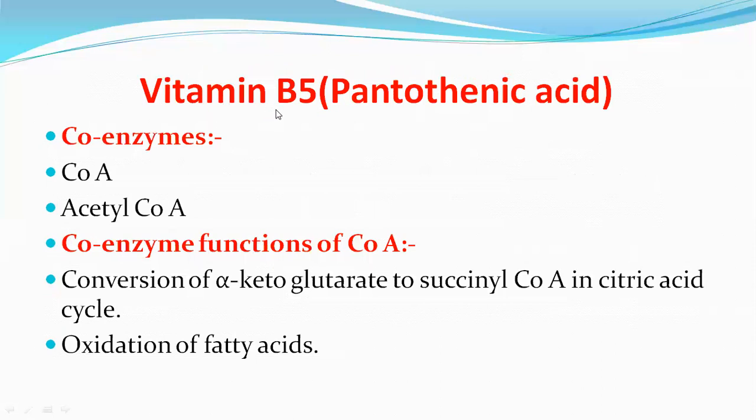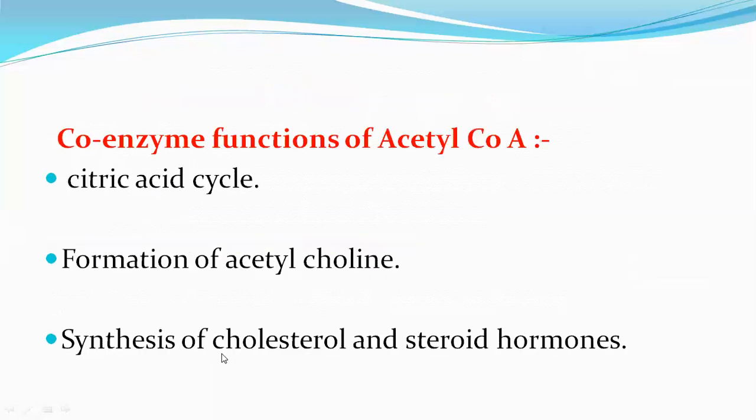Next one is vitamin B5. The chemical name of vitamin B5 is pantothenic acid. It has two coenzymes. Number one is coenzyme A or CoA, and the second one is acetyl-CoA. So coming to the coenzyme functions of CoA, it acts as a coenzyme in the conversion of alpha-ketoglutarate to succinyl-CoA in the citric acid cycle. It also acts as a coenzyme in the oxidation of fatty acids.